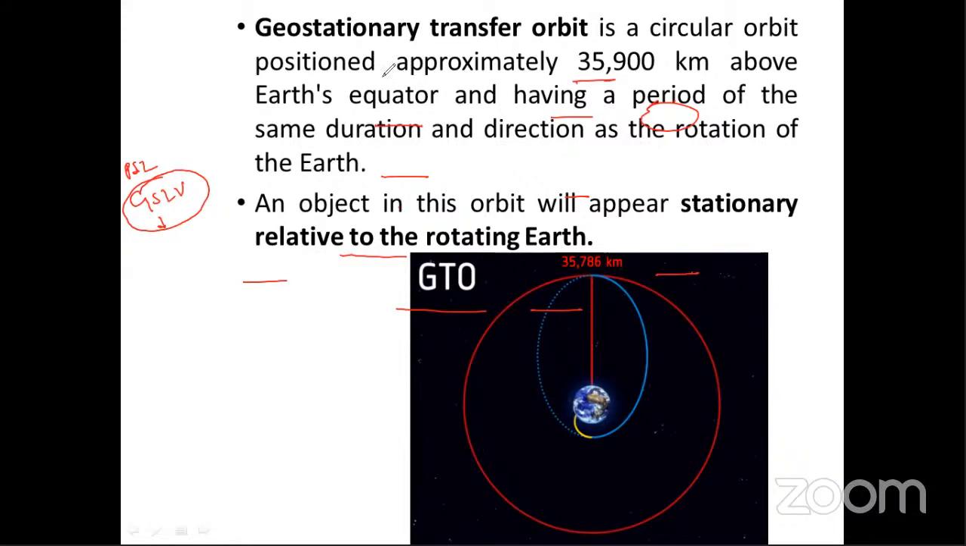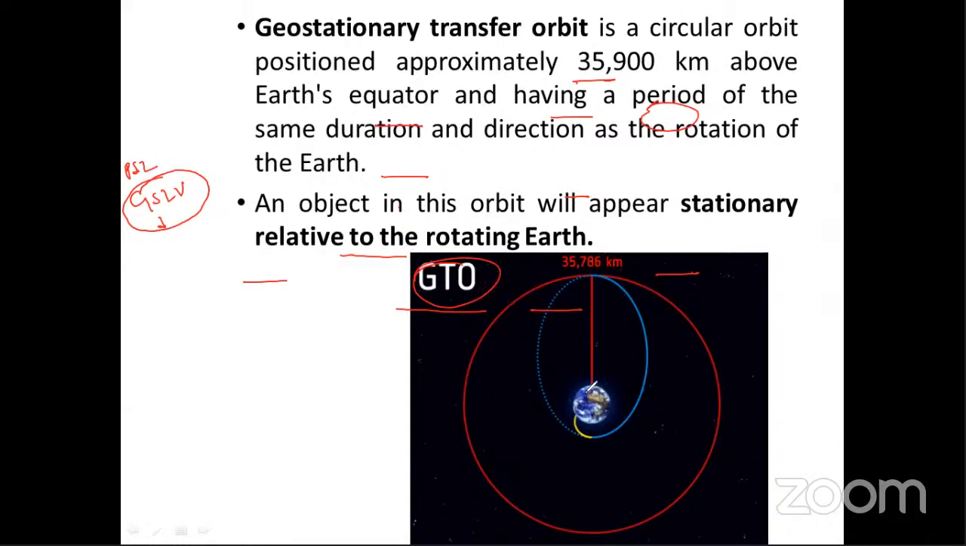They can ask you a question: which of the following statements is correct about the geostationary transfer orbit? So you should know this is the orbit where you will find the object fixed. An object in this orbit will appear stationary relative to the rotating Earth. This is the GTO, meaning geostationary transfer orbit.